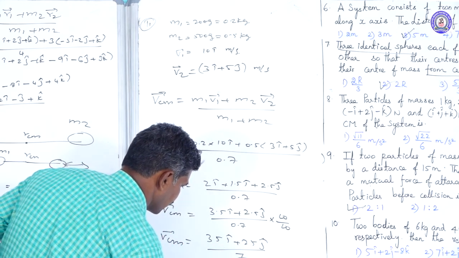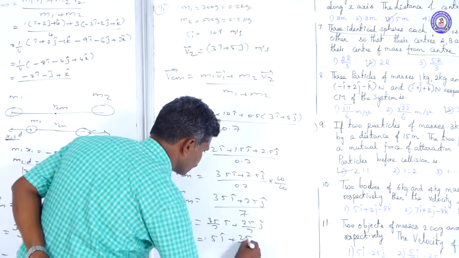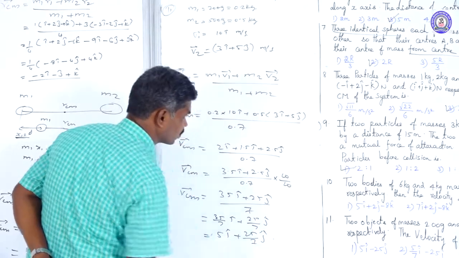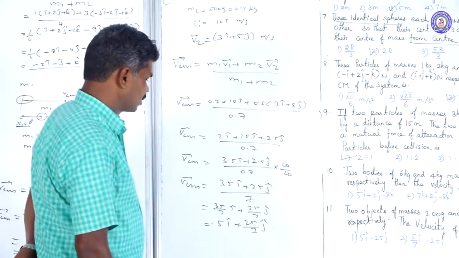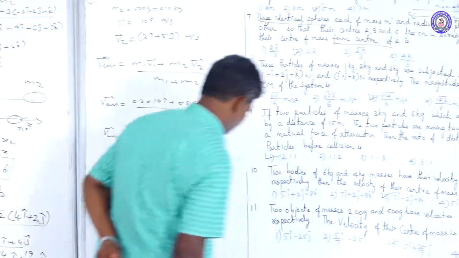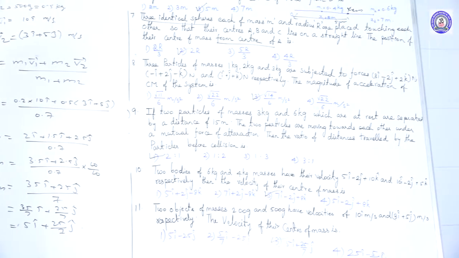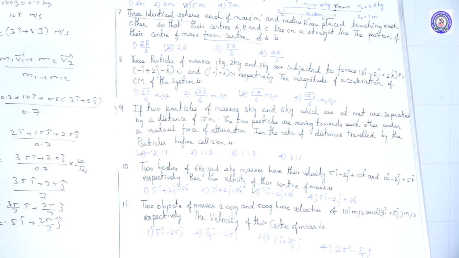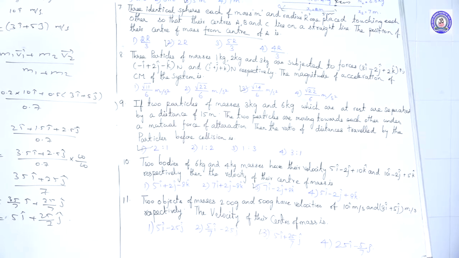That is 5 i cap plus 25 divided by 7 j cap. Want to search for the answer? That is the third option. 5 i cap plus 25 divided by 7 j cap is our answer. That's all about the 11th problem.